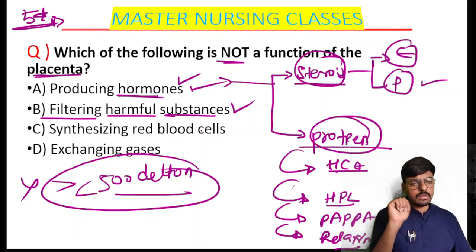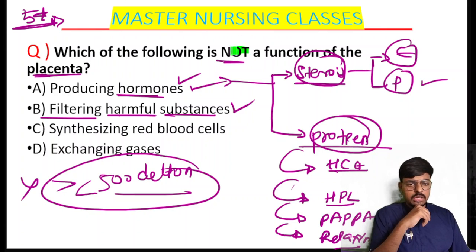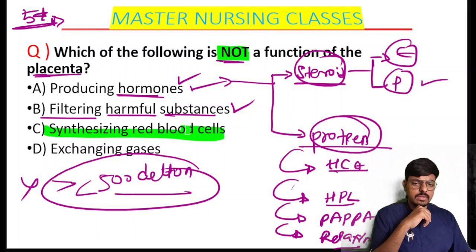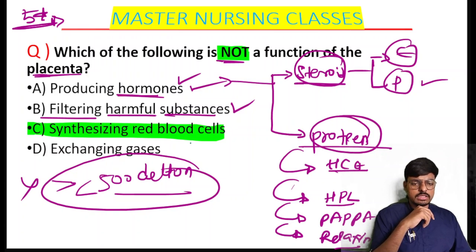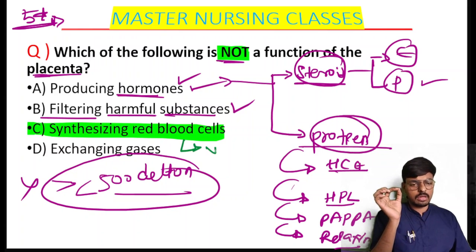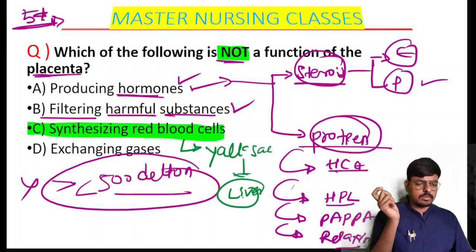That is also a correct answer. It synthesizes red blood cells: this is not a function of the placenta. In intrauterine life, erythropoiesis occurs from the yolk sac. The production of red blood cells, or erythropoiesis, in intrauterine life is primarily by the yolk sac. After the first trimester it goes to the liver, and from the liver it goes to the red bone marrow.